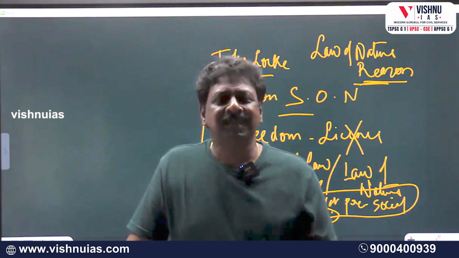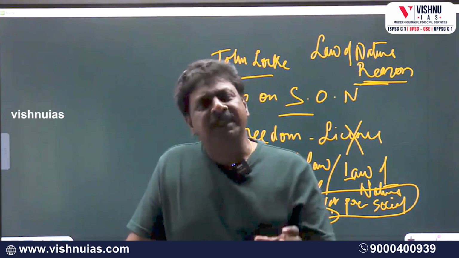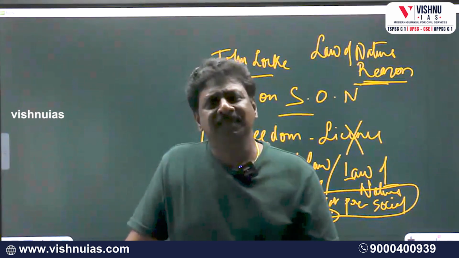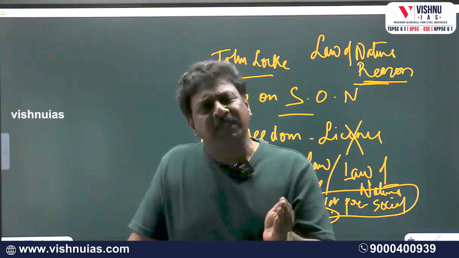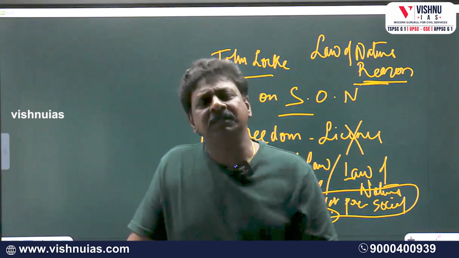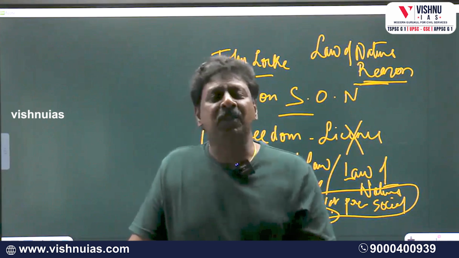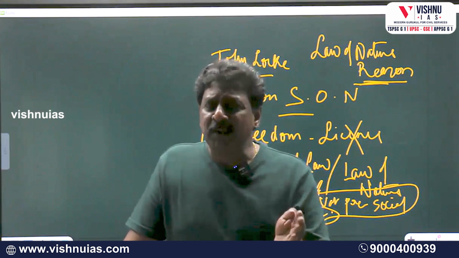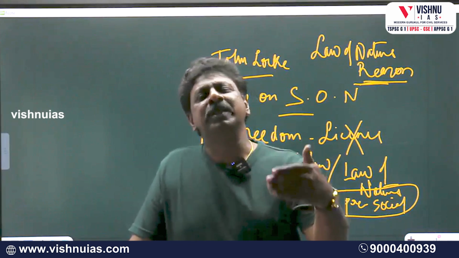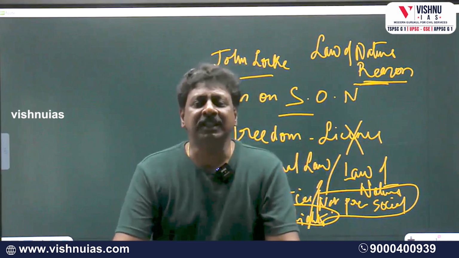So the absence of a formal authority for recognizing natural rights, for determining the content of laws, for enforcement of these laws, and the absence of a common authority for adjudication of disputes related to interpretation of these laws were the inconveniences which the state of nature presented before man.